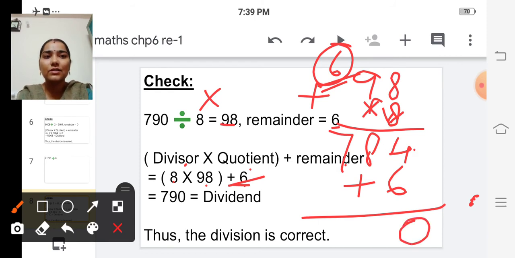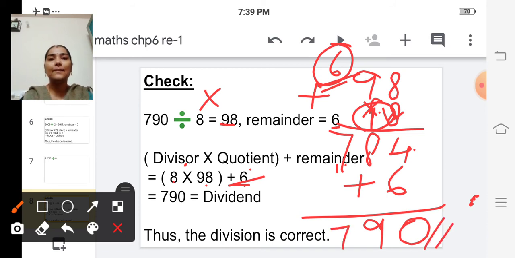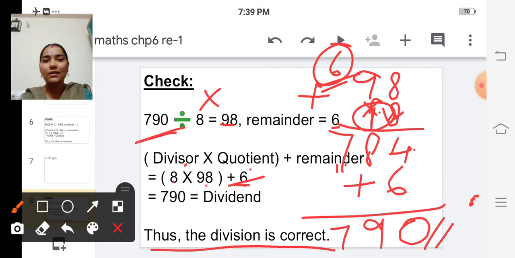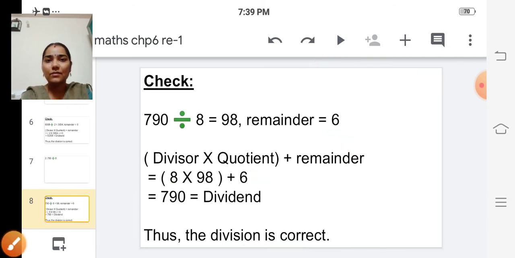So we write 0 here and carry over 1 to the next place. And 8 plus 1 is 9. And write 7 here. So we got the dividend 790. Thus the division is correct. Okay children, have you all understood? Yes. Shall we move on to the next one?